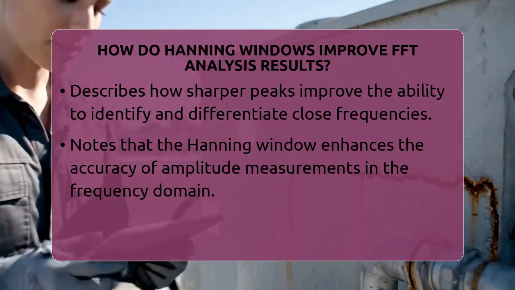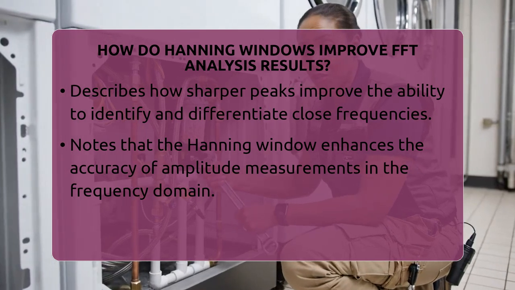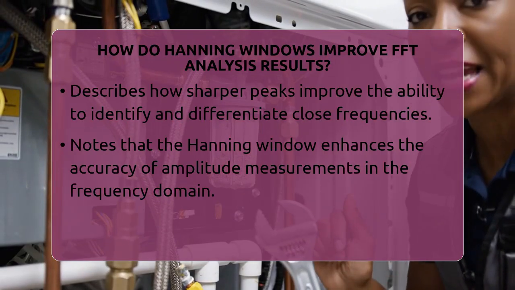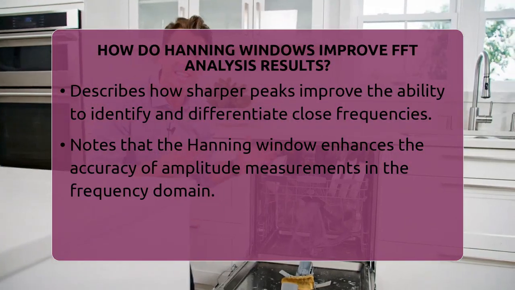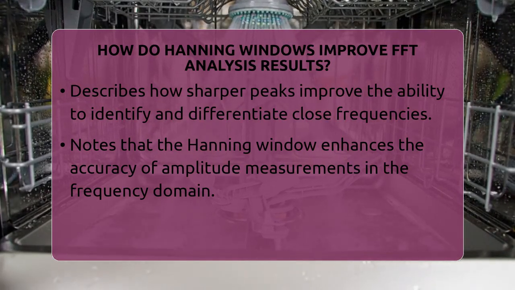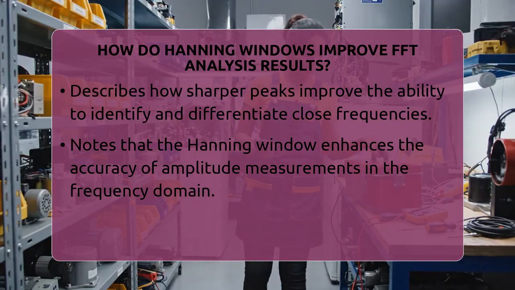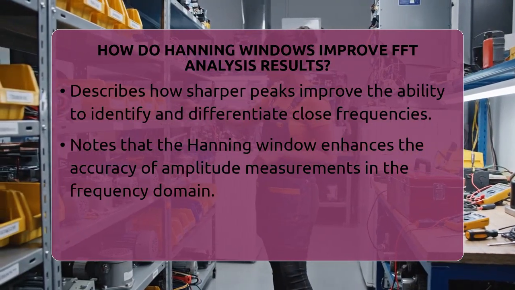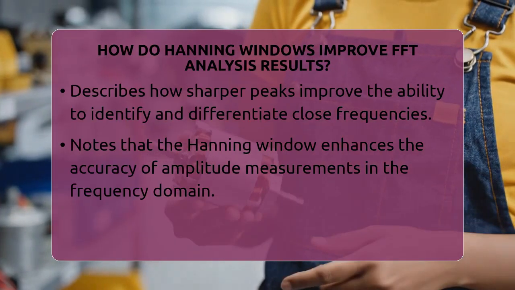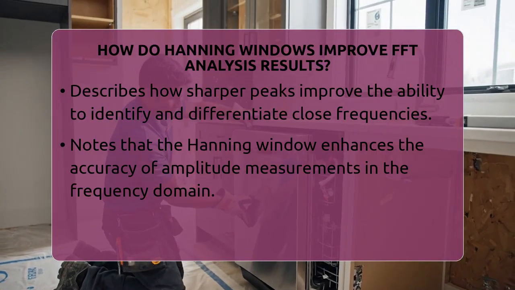Using the Hanning window slightly alters the shape of your spectrum because it emphasizes the middle part of your data more than the edges. But overall, it gives a more truthful picture of the actual frequency content. In real-world applications like controlling machinery vibrations or analyzing signals in telecommunications, this clarity is essential. It helps engineers make better decisions based on cleaner data.